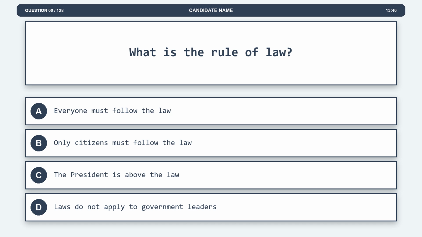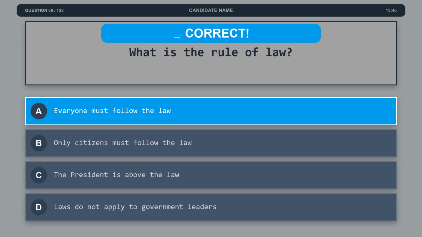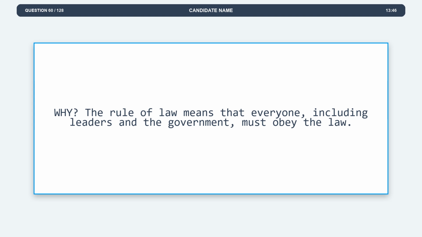Question 60. What is the rule of law? Option A, everyone must follow the law. Option B, only citizens must follow the law. Option C, the president is above the law. Option D, laws do not apply to government leaders. The correct answer is option A, everyone must follow the law. Explanation. The rule of law means that everyone, including leaders and the government, must obey the law.